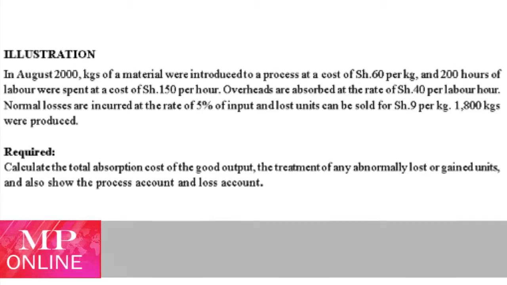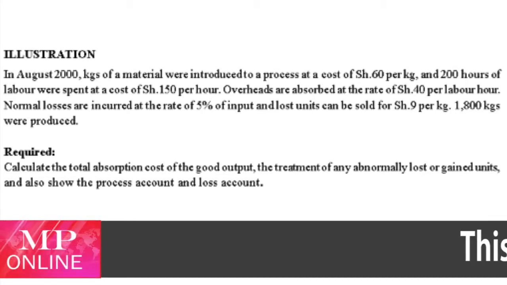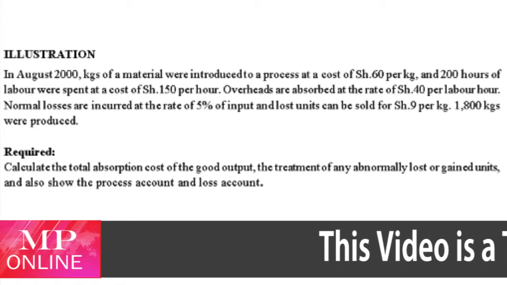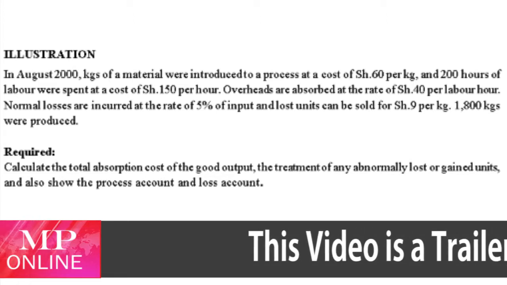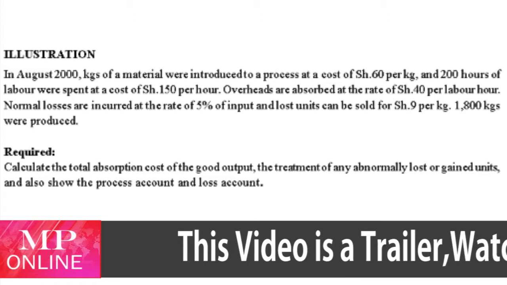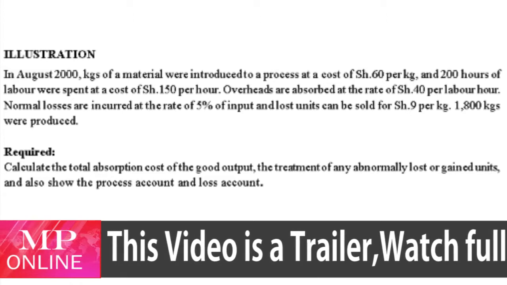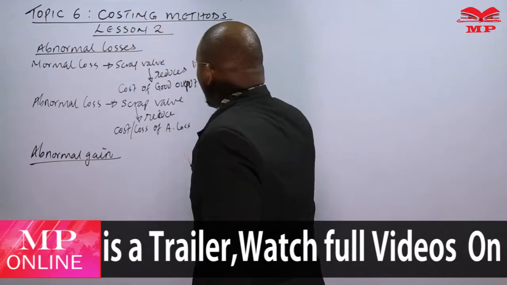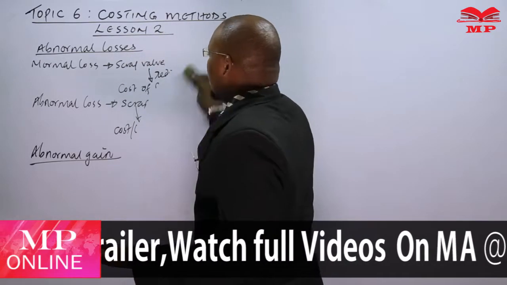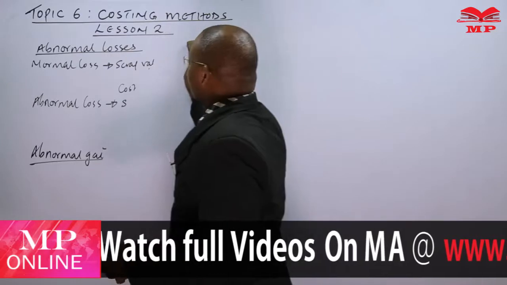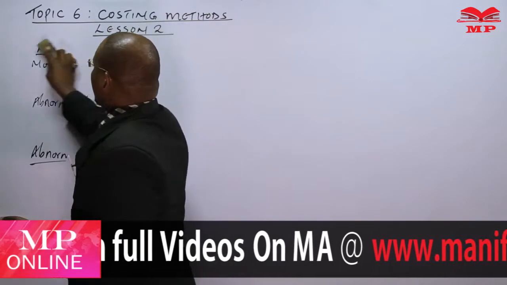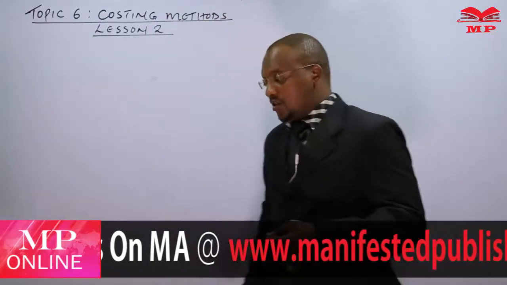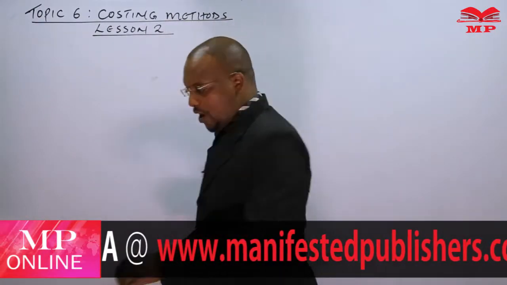Required: calculate the total absorption cost of the good output, the treatment of any abnormally lost or gained units, and also show the process account and loss accounts. Very important. Now, for us to show these, we do have several costs, the material cost and the labor and overheads. Then we need to balance, see the expected loss, which is normal loss, and then we look at the actual output.